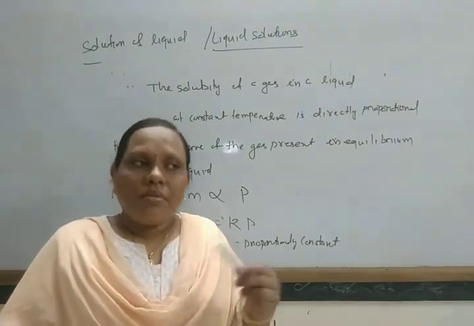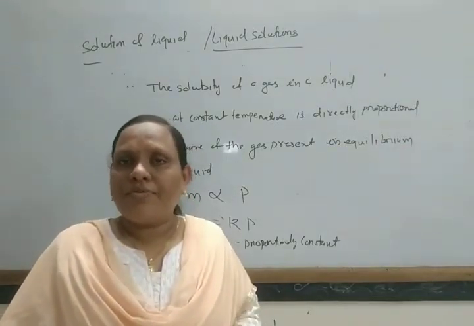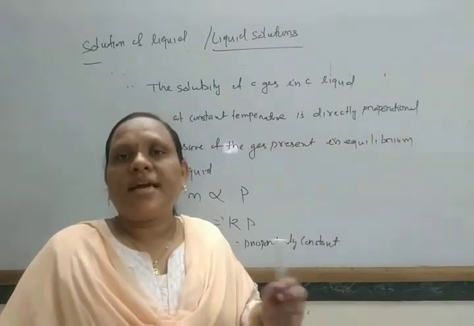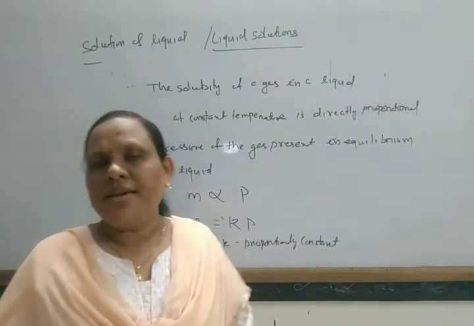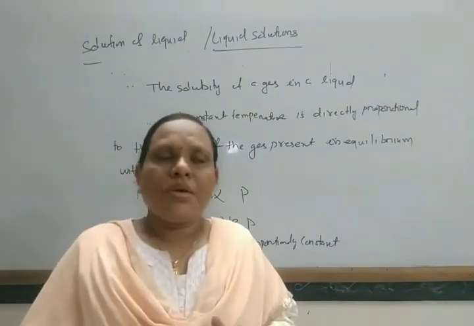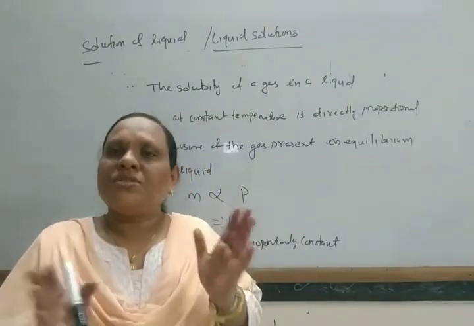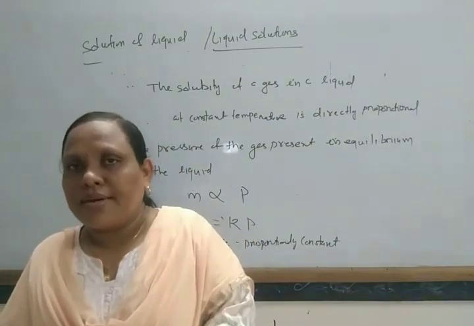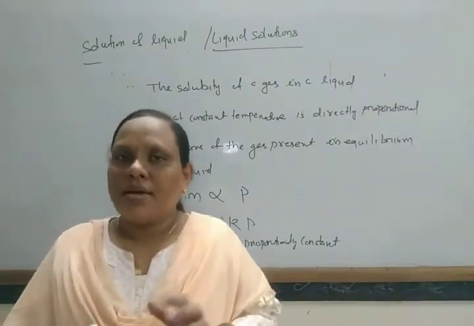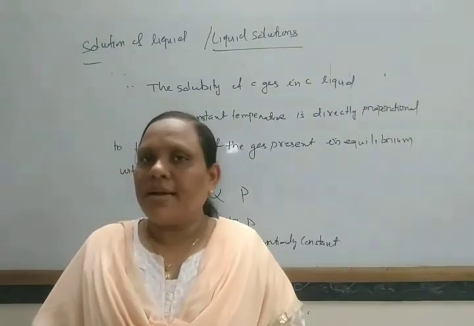The solubility of a gas in a mixture is directly proportional to the partial pressure of the gas. Different gases dissolve in different quantities in a particular solvent.